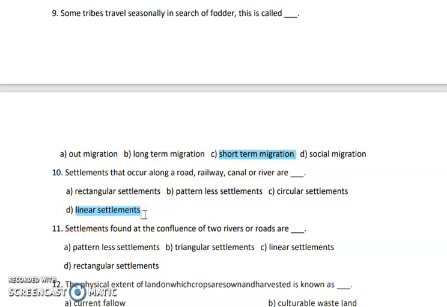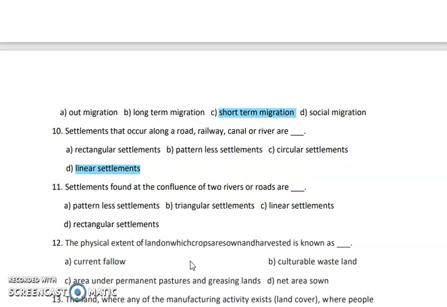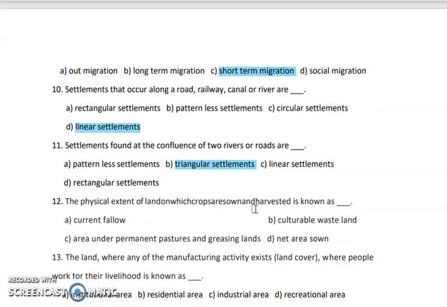Next question. Settlements found at the confluence of two rivers or roads are dash. When two rivers or two roads meet at one junction, a triangle is created. Such a type of settlement is called triangular settlement.